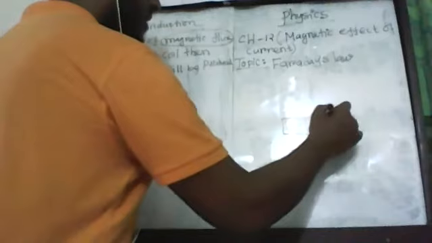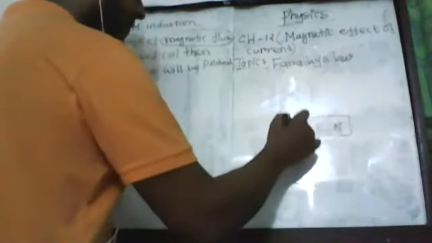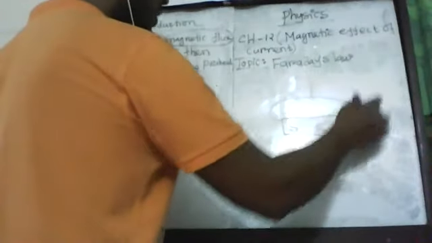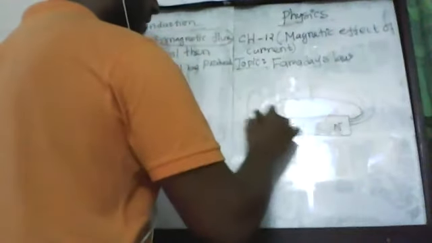This side is the north pole and this side is the south pole. A bar magnet always shows magnetic lines of force, which come out from the north pole and always enter into the south pole, just like this pattern.